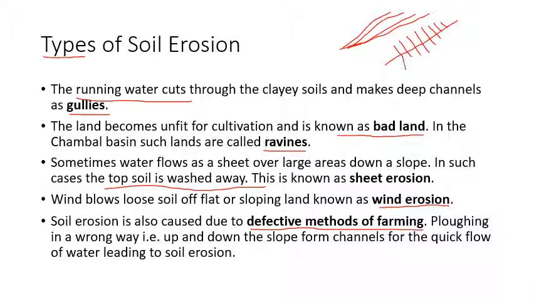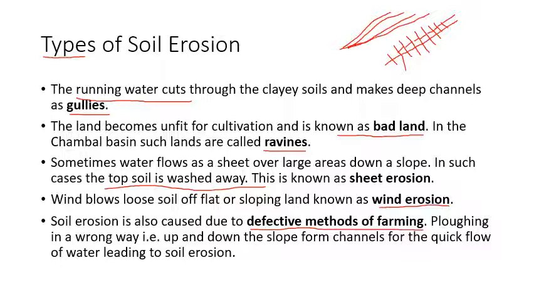If you plow across the slope, water will not flow down so quickly, and it will not carry soil with it. Top layer of soil will not get eroded, or if it does get eroded, it will be stopped. These are simple things that happen. So if farmers plow in the direction of slope, this also can cause soil erosion.